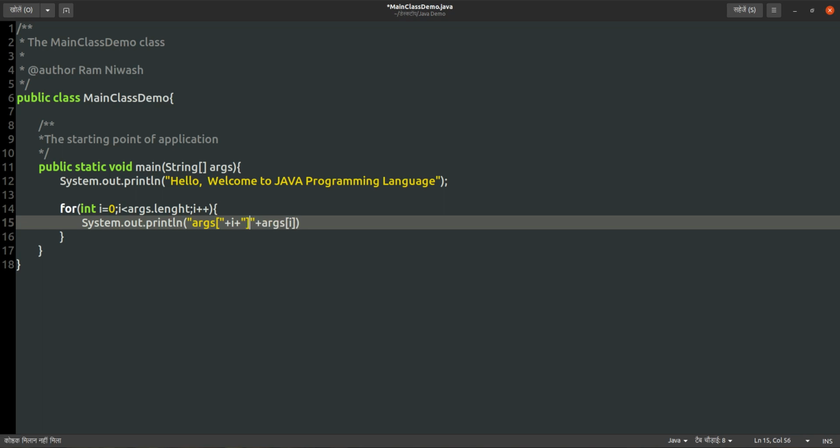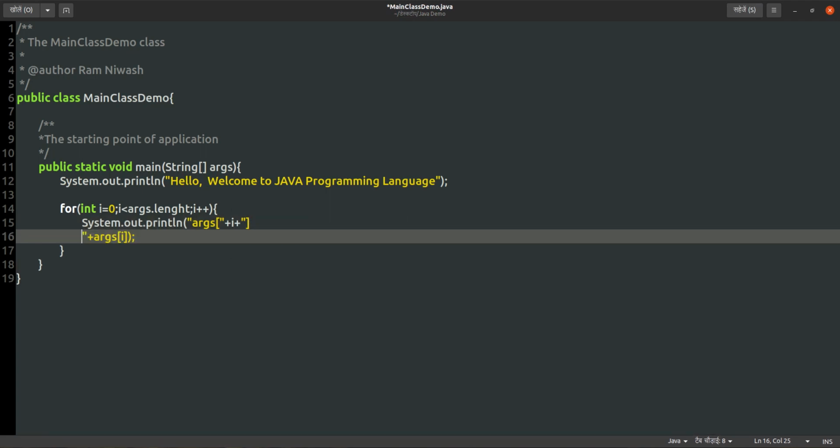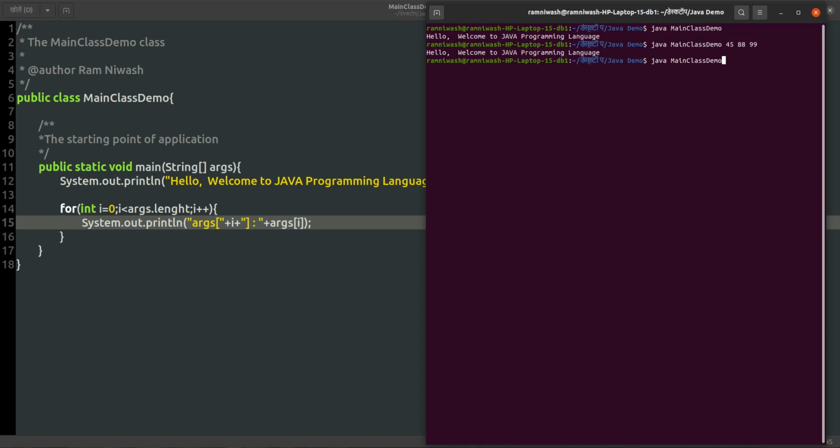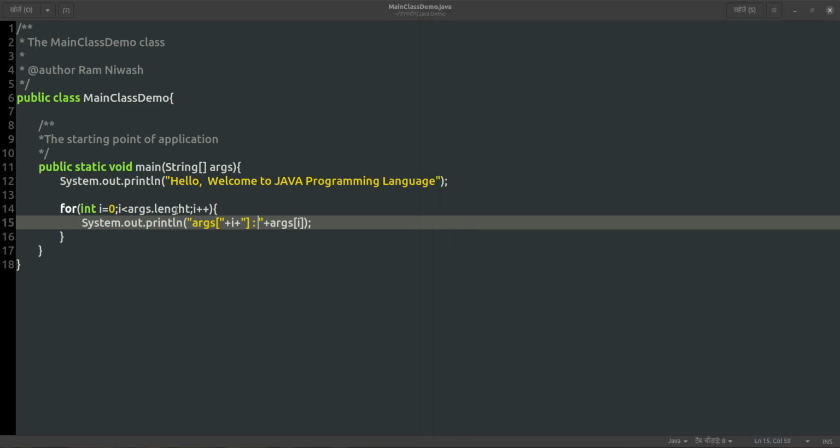Okay, so args[i] we will print in this way. Whatever the argument is, the first position we are printing, and we are printing the position also. In this way. So if we compile this class again, args dot length,